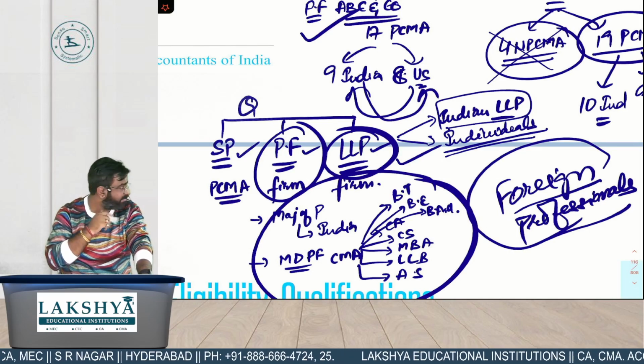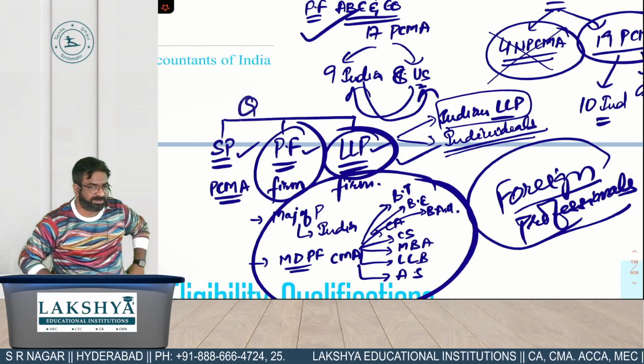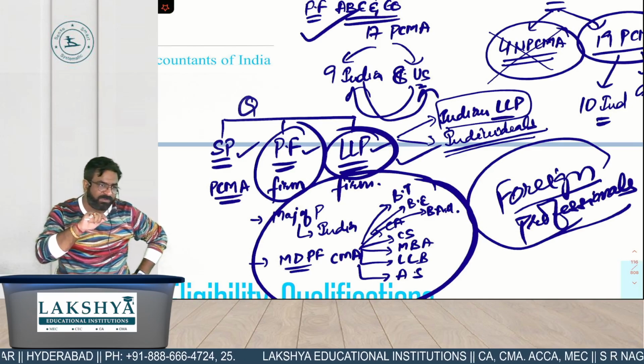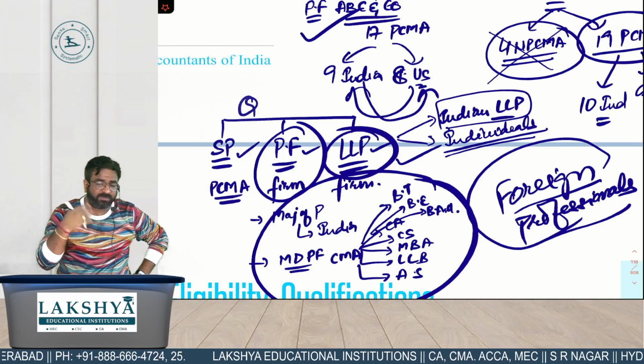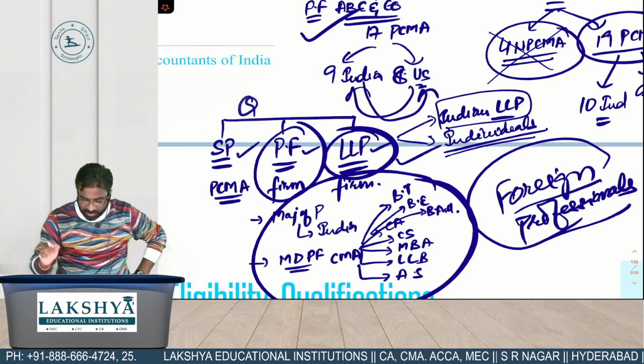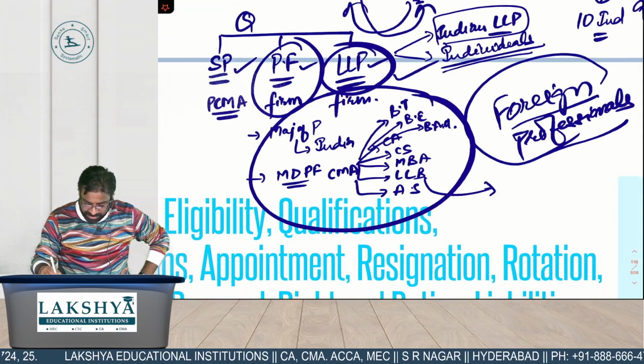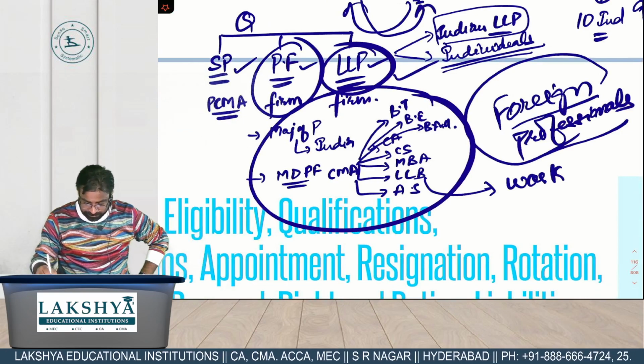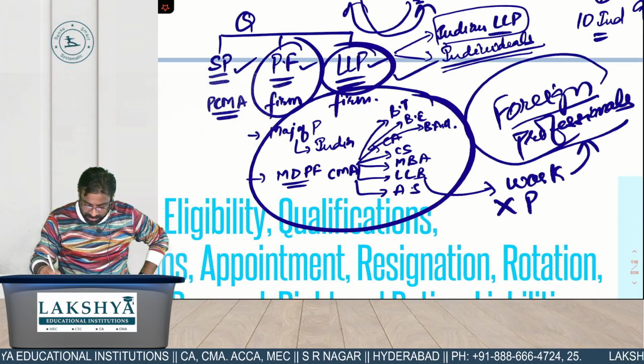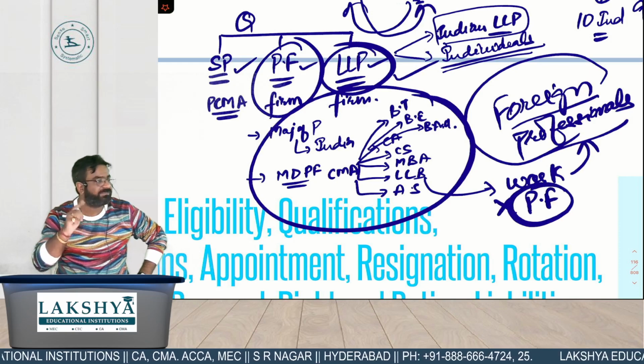Which professional? Foreign professional. समझ में आया? So with the Indian professionals you can, but with the foreign professional you can or you can't? You can't. Now it means we can work with them, but we can't enter into partnership with them.